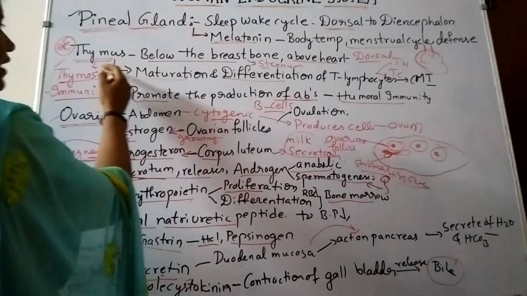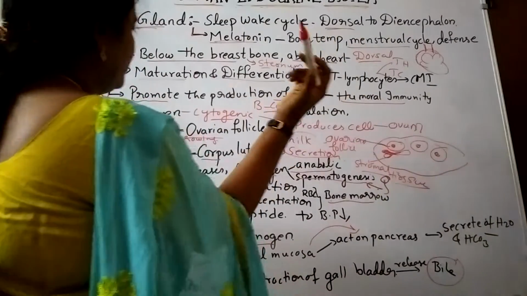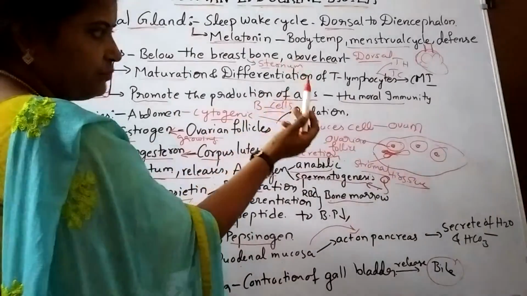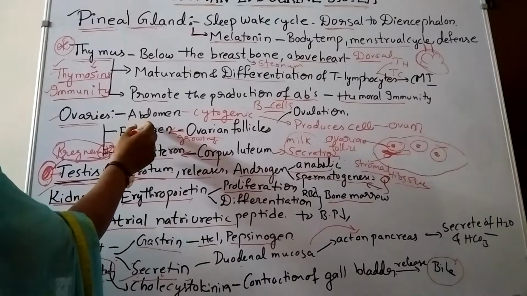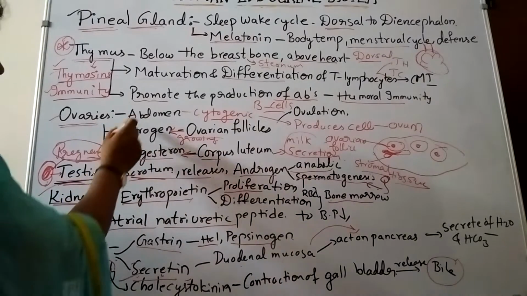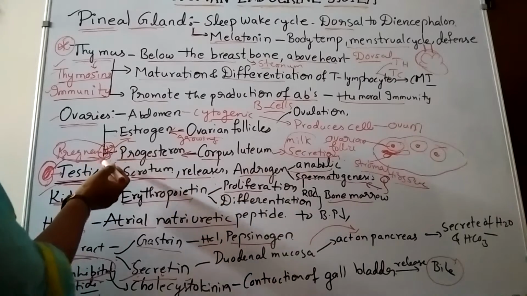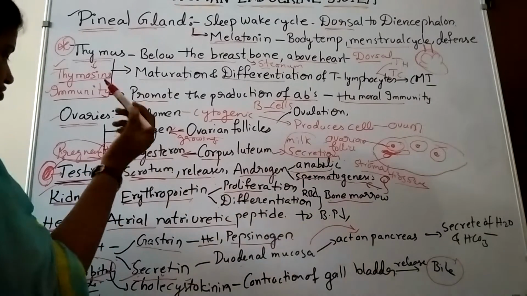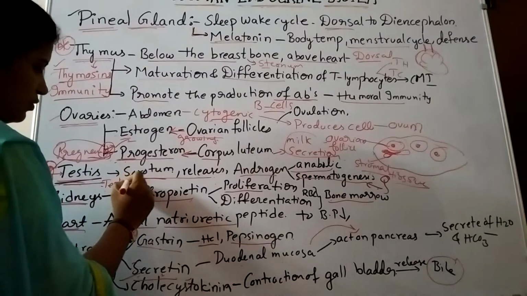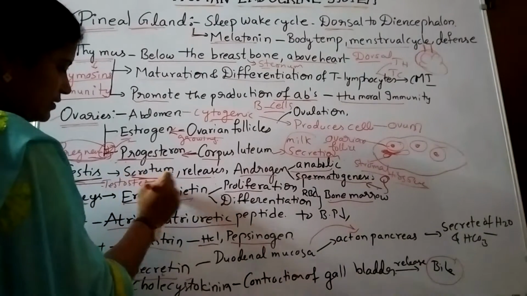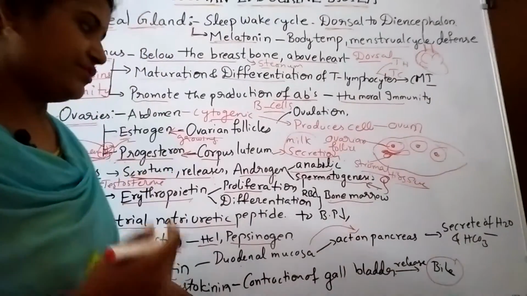And for defense, the thymus releases thymosins for maturation and differentiation of T lymphocytes, and promotes the production of antibodies during the humoral immunity process. The ovaries and testis, present in the abdominal region, are cytogenic organs, and they release the hormones estrogen and progesterone, and the testis releases the hormone known as testosterone. Testosterone is a steroid hormone, made up of cholesterol.